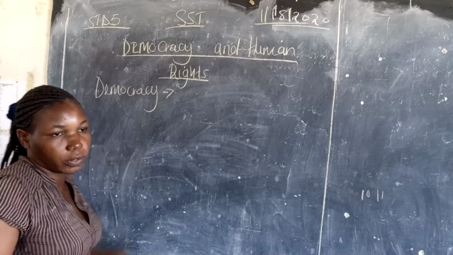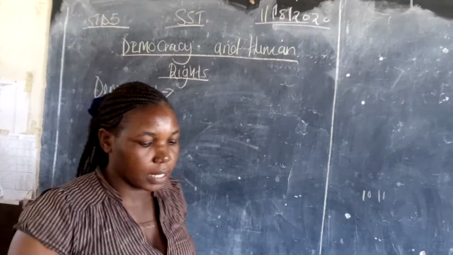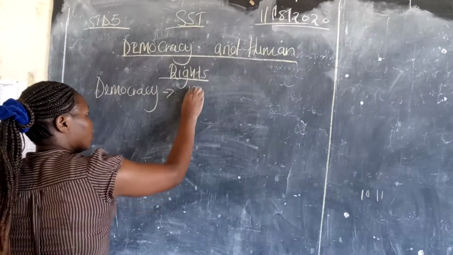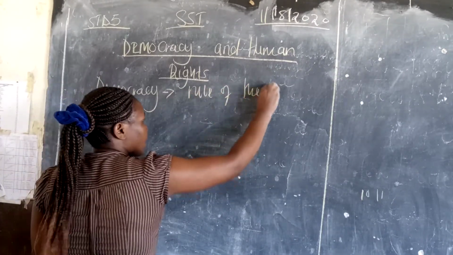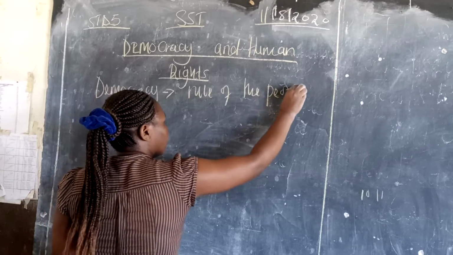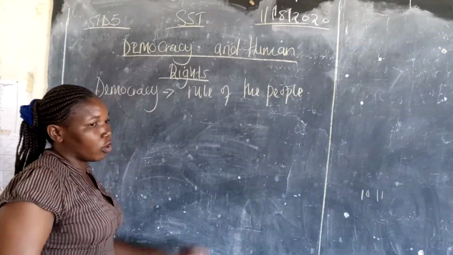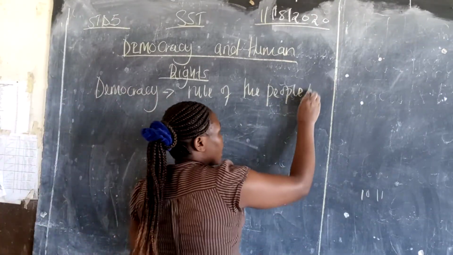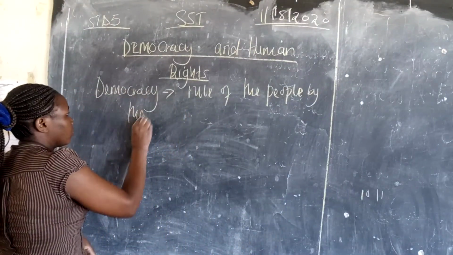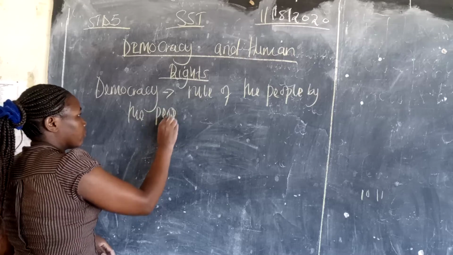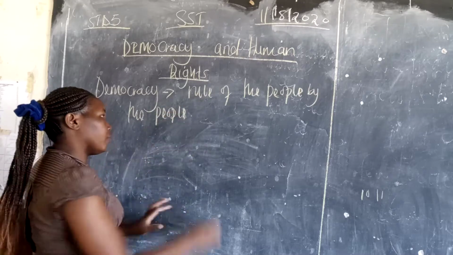So what is democracy? Democracy means the rule of the people, by the people, and for the people.